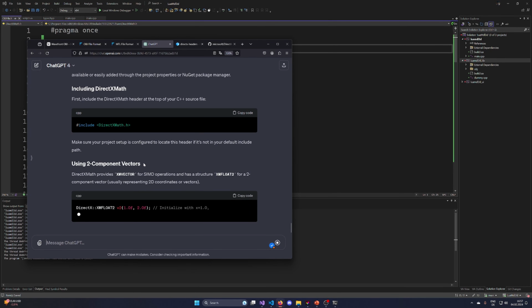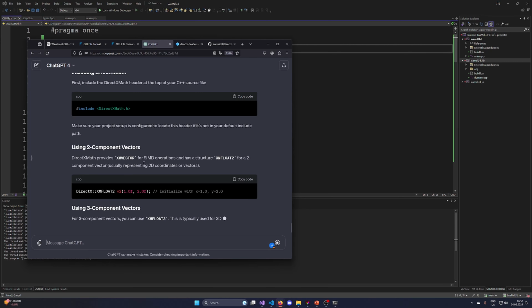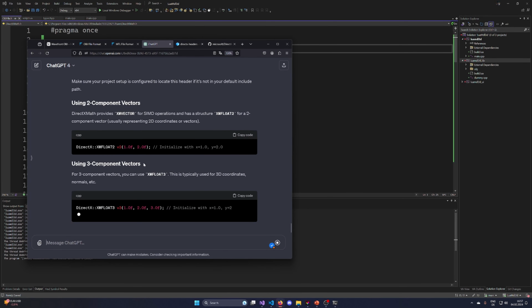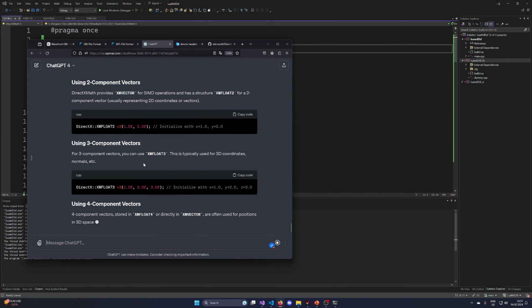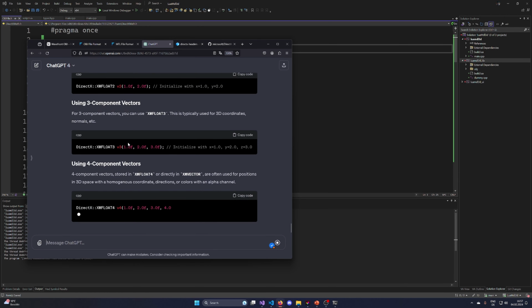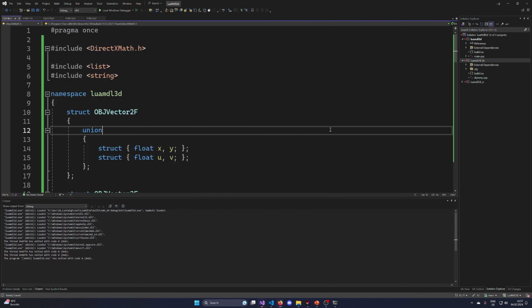XM vector, XM float 2, XM float 3, and XM float 4. Okay, so this is easy. I just wanted to know how these are called.